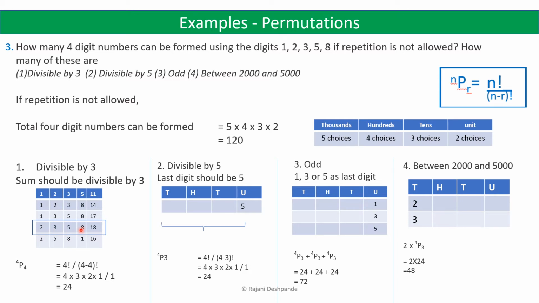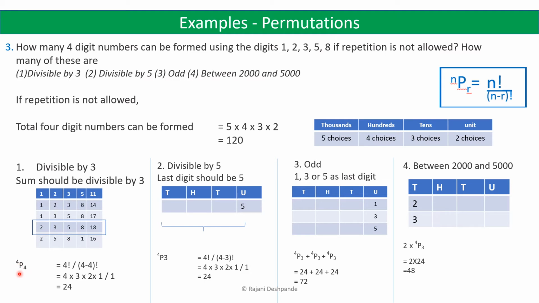When these 4 digits are taken, the first place can be filled with any of the 4 digits, so 4 possibilities. Then the second place has 3 possibilities, the third place has 2 possibilities, and the last place has 1 possibility. So this can be written as 4p4.